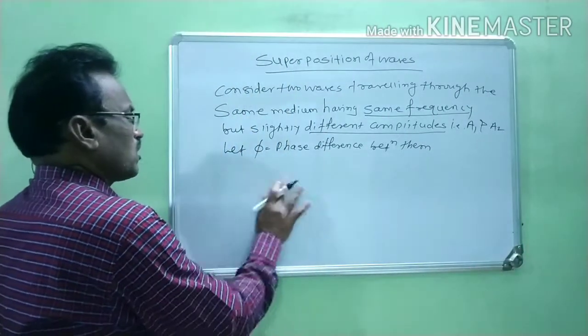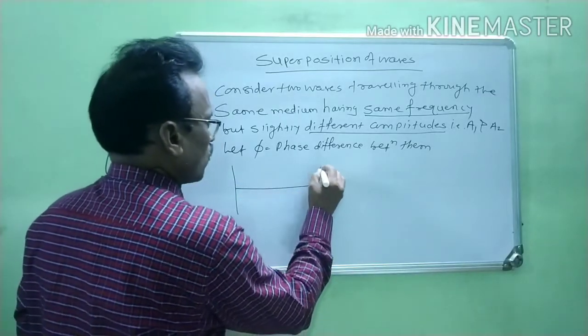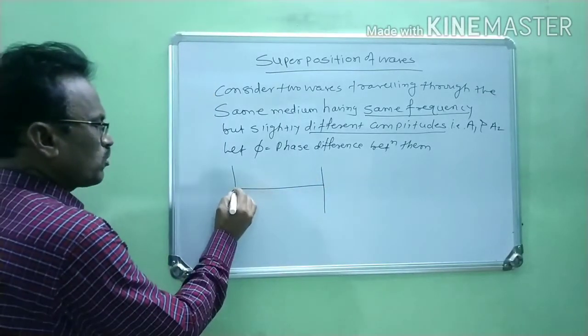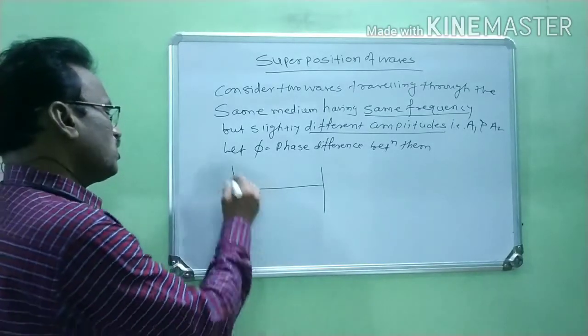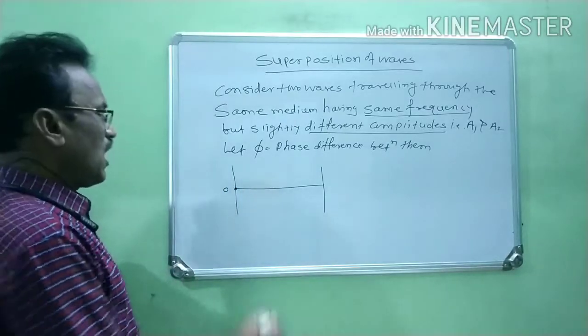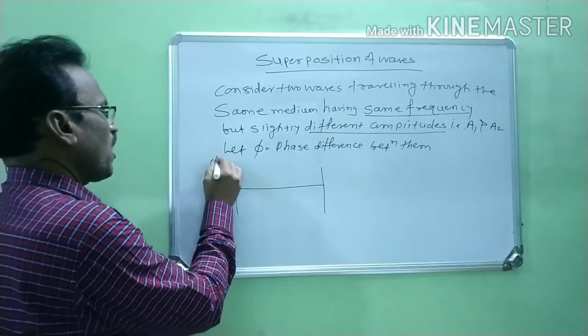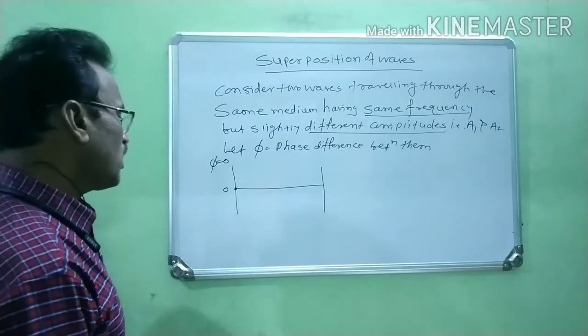Now we draw here. Suppose this is the origin O. At the origin, suppose this first wave starts from this point. At this point, the phase difference phi is always zero, right?